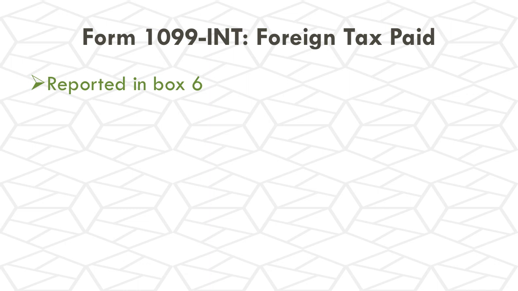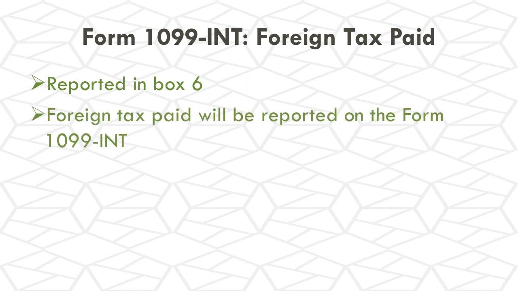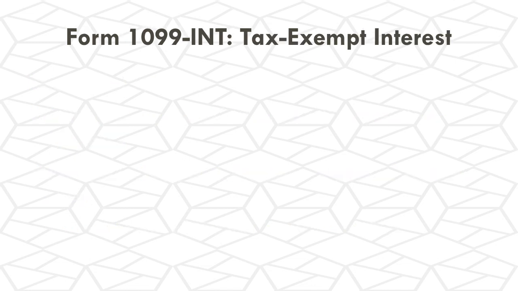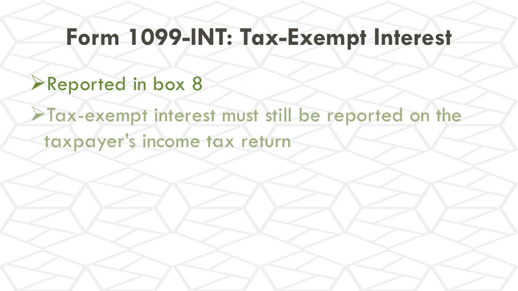Foreign tax paid will be reported on the Form 1099-INT, and this amount can actually be taken as a non-refundable tax credit, which we will discuss in a later training. Box 8 is going to report any tax-exempt interest that was paid to the taxpayer. Now, tax-exempt interest is non-taxable, but it still must be reported on the taxpayer's income tax return.